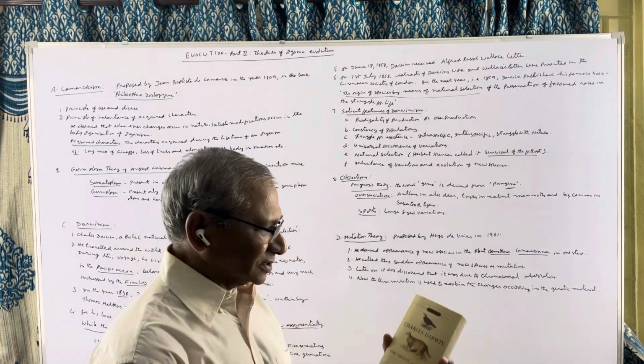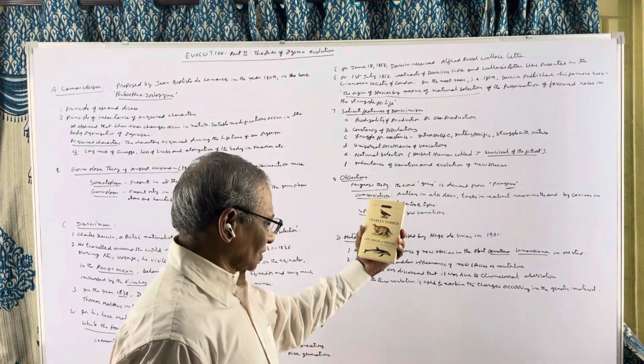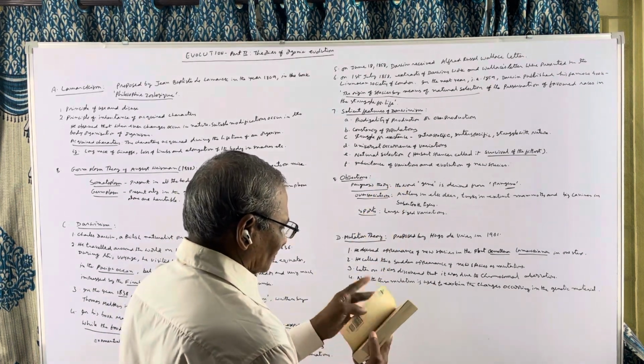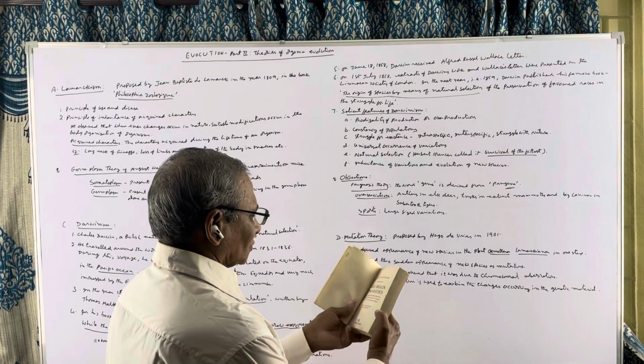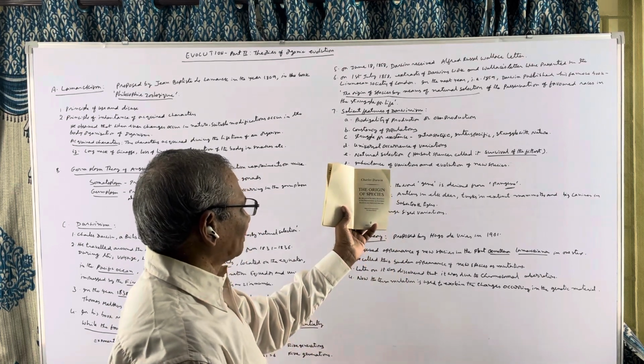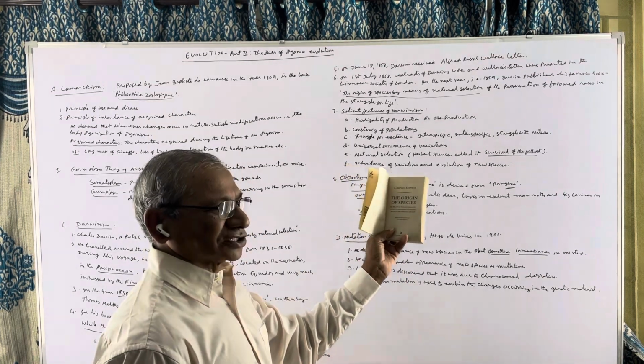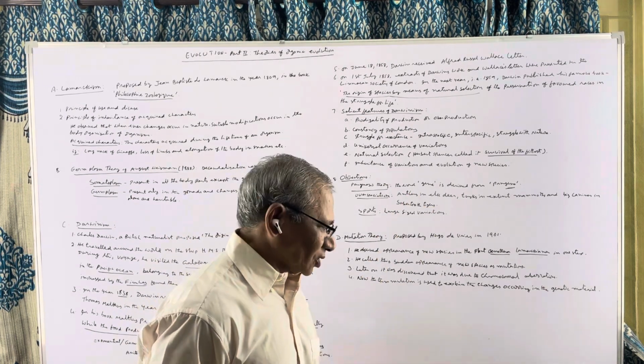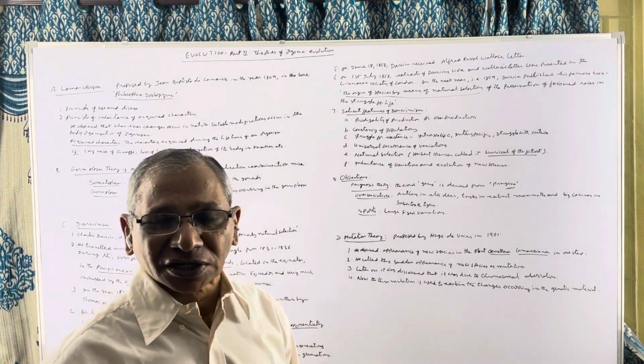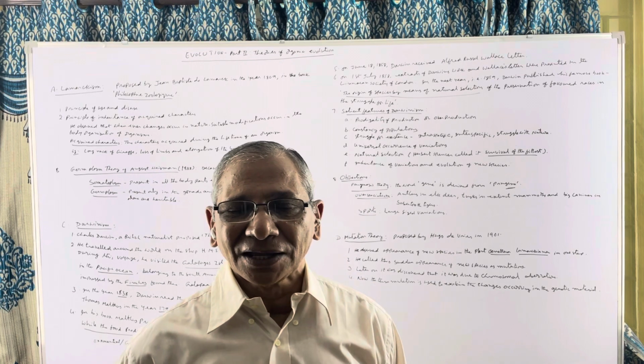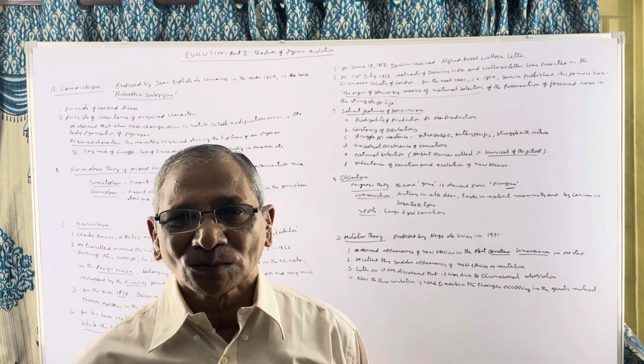of Species. This is the book. You can see the full title here. This is the Origin of Species, written by Charles Darwin. This book created a sensation not only in England but also in European countries.